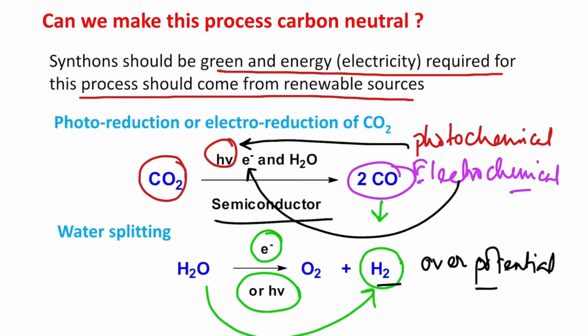But the biggest important issue is where these come from: renewable sources. This means the electricity required for this process should come from renewable sources, and nowadays the majority of the world uses fossil fuel for its energy production, and even more than 35% of electricity worldwide is coming from coal.